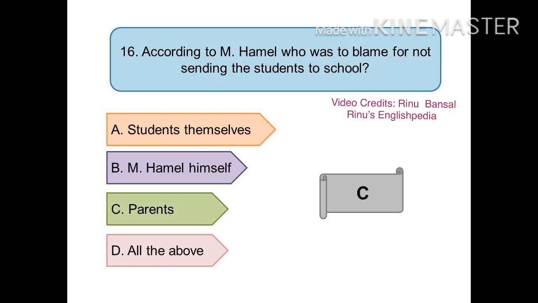You need to understand the difference between the 15th question and the 16th question. In the 15th question, they are stating the fact that the entire state of the people of Alsace and Lorraine being uneducated, for that state of affairs, everyone was responsible. But for the condition that the students were not being sent to school, it was the parents who preferred that the children work at mills and factories.